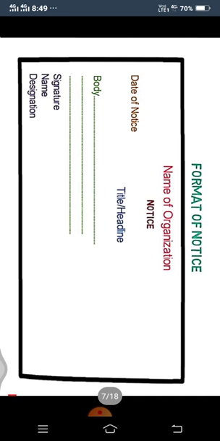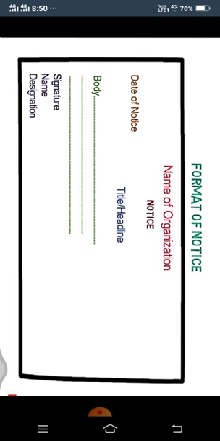Next, format of a notice. First of all, you have to leave one line blank. Then you have to write the name of the organization. Then you have to write NOTICE, N-O-T-I-C-E, and it should be written in capital letters. Then we have to mention the date of the notice. Then we have to write the title or headline. It should be precise and written in capital letters.